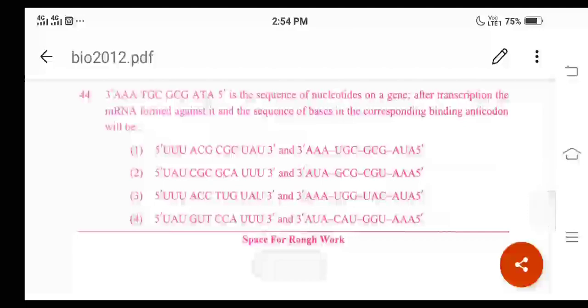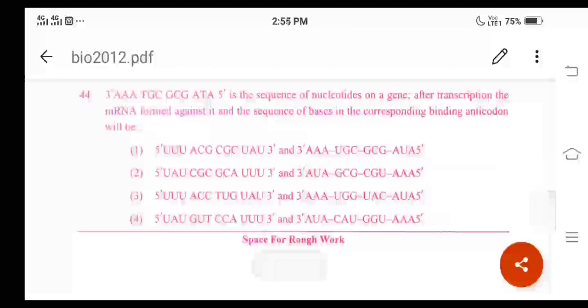Here, first we should understand the given sequence. What is the given sequence of nucleotides? 3 prime AAA, then TGC, then GCG, then ATA 5 prime. Remember, this strand has polarity in 3' to 5' direction, which acts as the template DNA. Template DNA means what here? It is the DNA segment from which the RNA molecules are formed, right? For this reason we call it the template DNA.